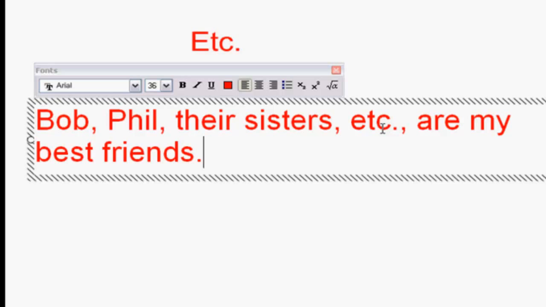there to just kind of extend that list, right? And when I do that, I want to put commas around etc. The only time I wouldn't put a comma after etc. is if I'm ending the sentence with etc. Okay.